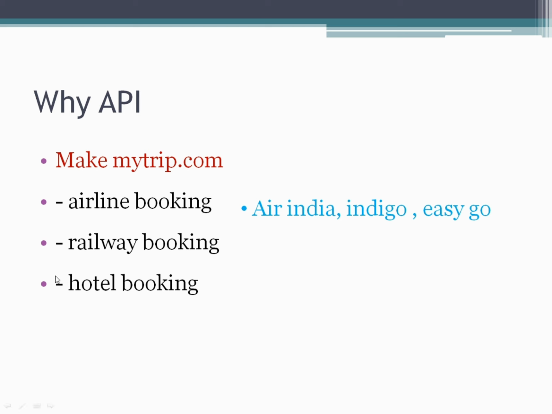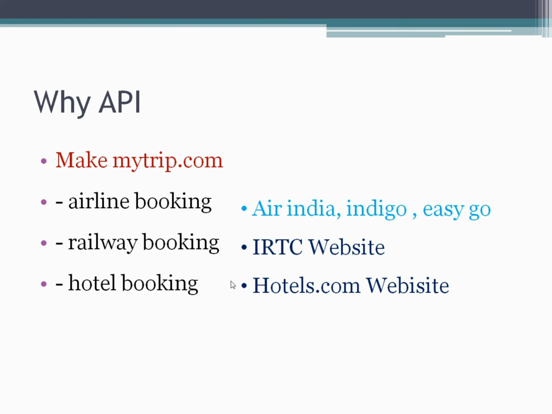With the help of railway booking, we can book railway tickets from the IRCTC, right? So without opening the IRCTC website, we can book railway tickets from makemytrip.com. Then we have hotel booking. Different hotels are there. They have their own individual sites, and we can book the hotels from makemytrip.com as well, right?